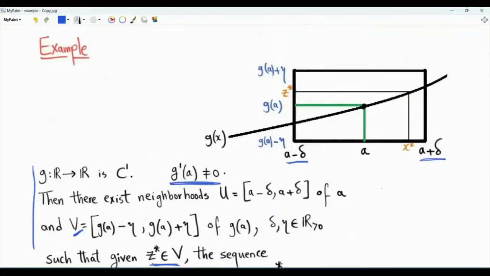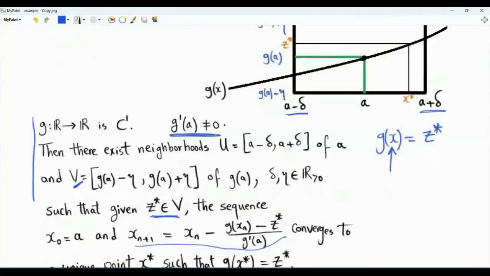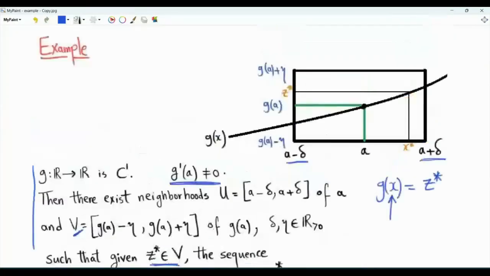In other words, we are trying to solve the following equation: g of x is equal to z star. We are interested in obtaining a value of x such that g of x is equal to z star. And we do this iteratively. We initialize the sequence x using x of 0 equal to a. Then we carry out those iterations. Note that z star is chosen such that it is in the neighborhood of g of a. It is close enough to g of a. And the solution to this equation will be in a neighborhood of a.